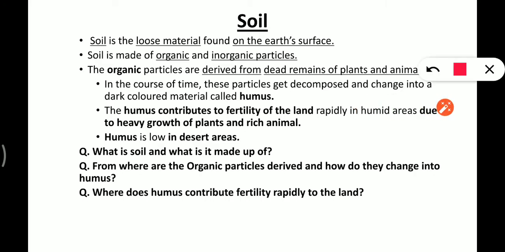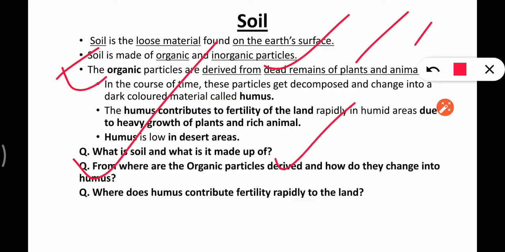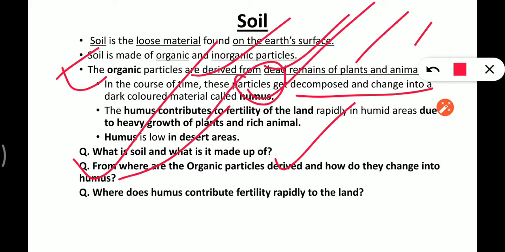Now here we have the next question: from where are the organic particles derived and how do they change into humus? So here it is. The organic particles are derived from dead remains of plants and animals. Clear up to here? And how do they change into humus? In the course of time, these particles get decomposed and change into dark colored material called humus. So simply you can write, in the course of time these particles get decomposed and change into humus, right?